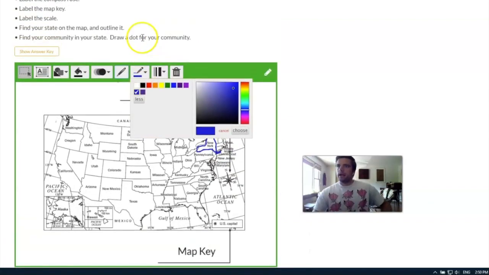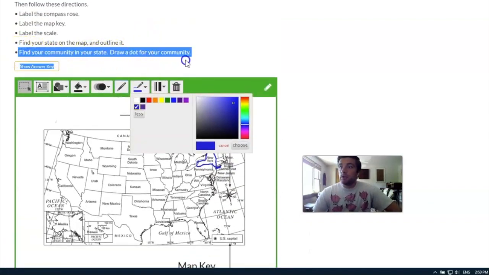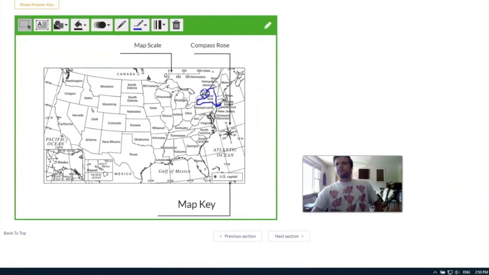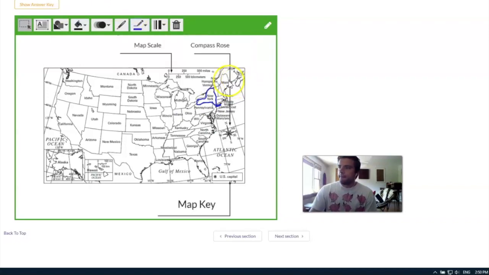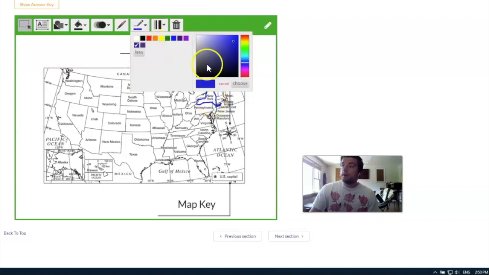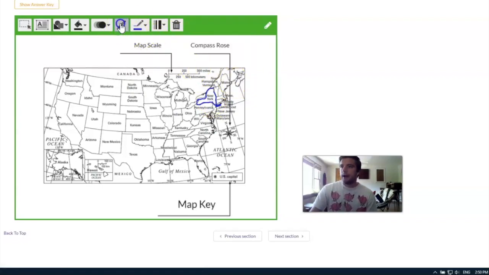All right, last thing, find your community in your state. This one you're not actually going to be able to find just by looking at the map. You're going to have to know a little something before. So let me help you out with this one. Our community, and we're going to call that Syracuse for now, is all the way in upstate New York.